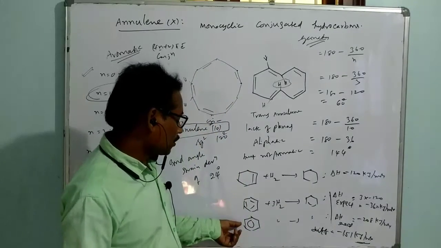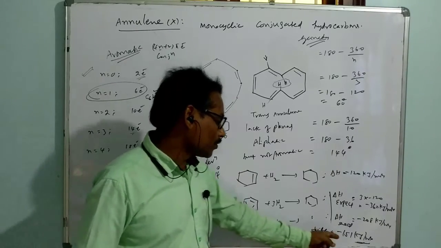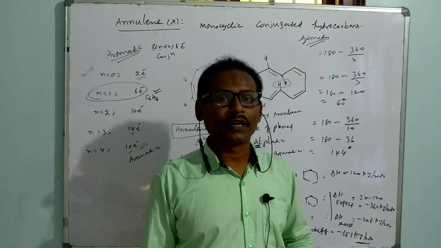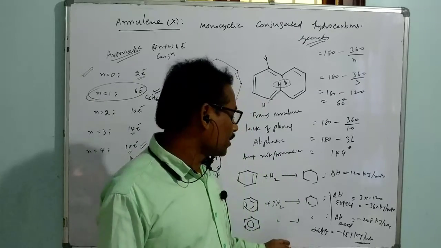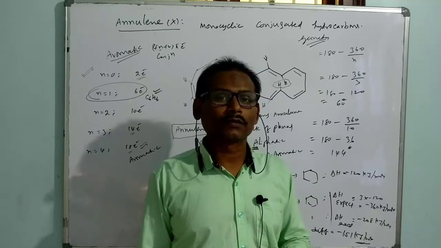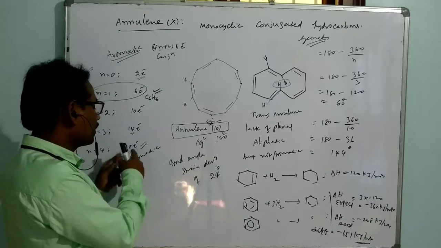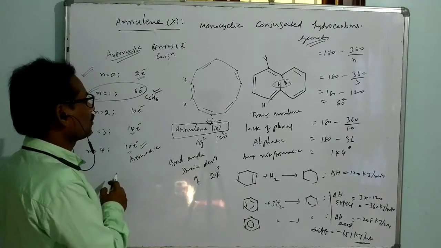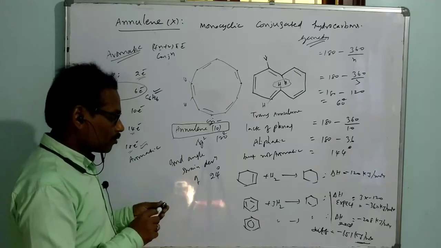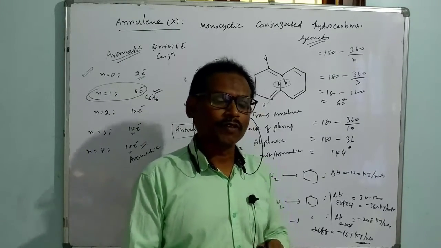This is more stable, this is the real structure, this is the hypothetical structure. The difference in energy between these two is about 151 kilojoules per mole. That is called the stabilization energy of benzene. It is due to aromatic nature. So the thermodynamic stability explains whether the species is aromatic or not. Benzene is aromatic. In the same way, they checked the thermodynamic stability of annulene 18. I discussed annulene 10. Now let me go for annulene 18, where thermodynamic stability proves that it is a stable compound. Not only thermodynamic stability, even bond length also.